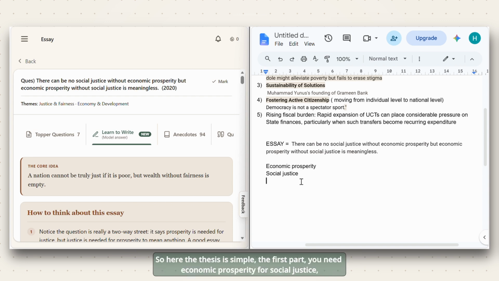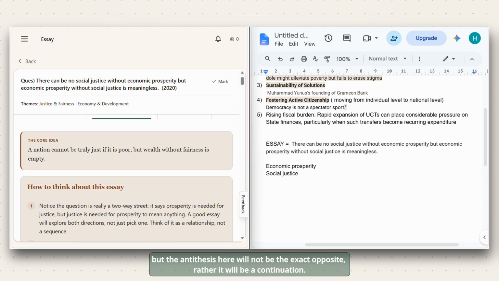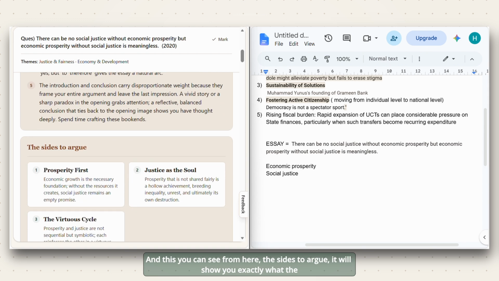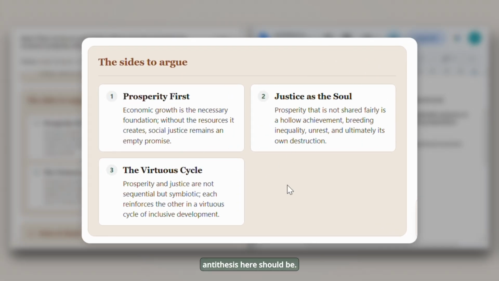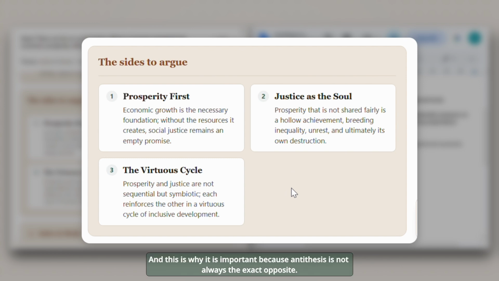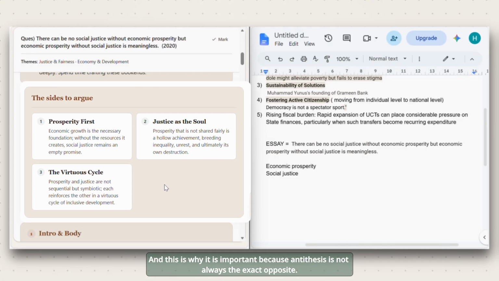So here the thesis is simple. The first part, you need economic prosperity for social justice, but the antithesis here will not be the exact opposite, rather it will be a continuation. And this you can see from here, the sides to argue. It will show you exactly what the antithesis here should be. And this is why it is important, because antithesis is not always the exact opposite.